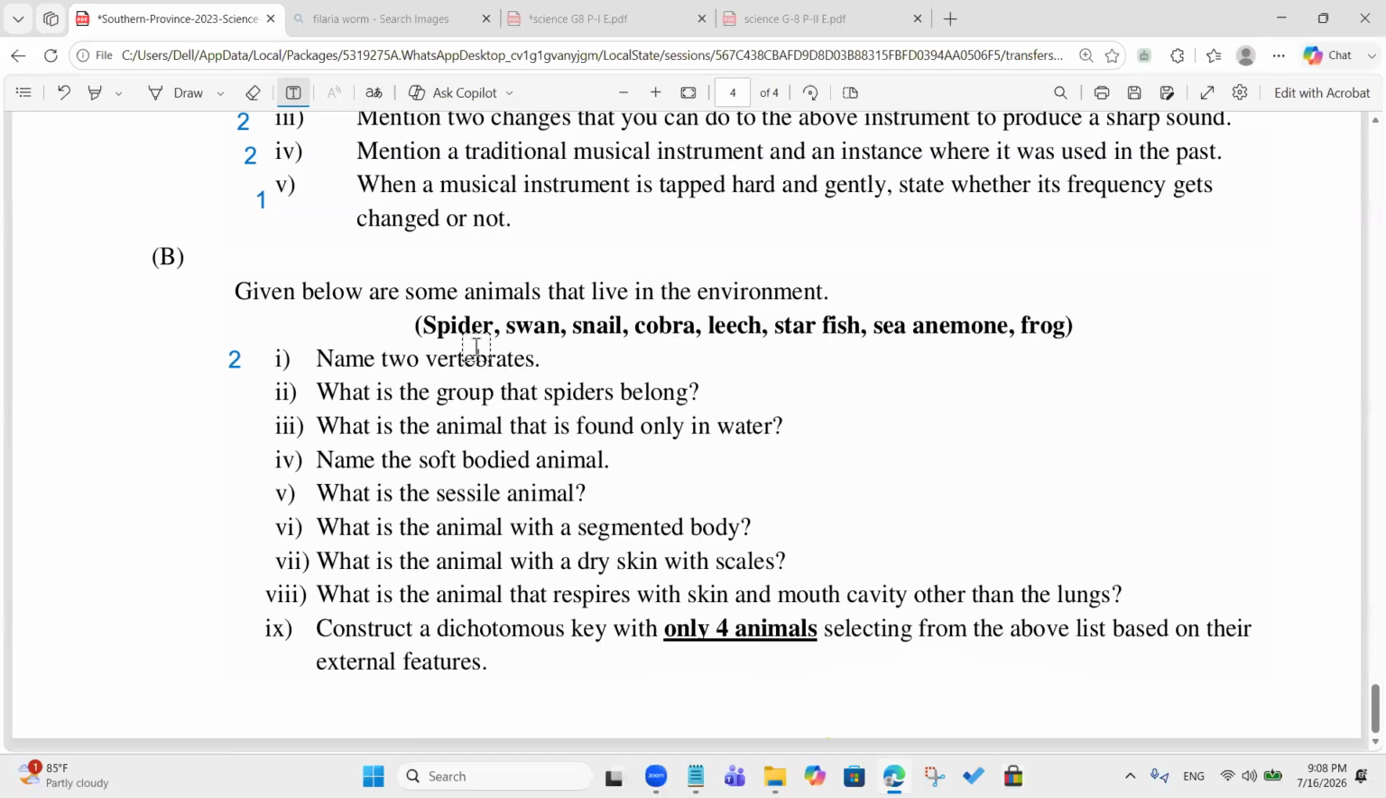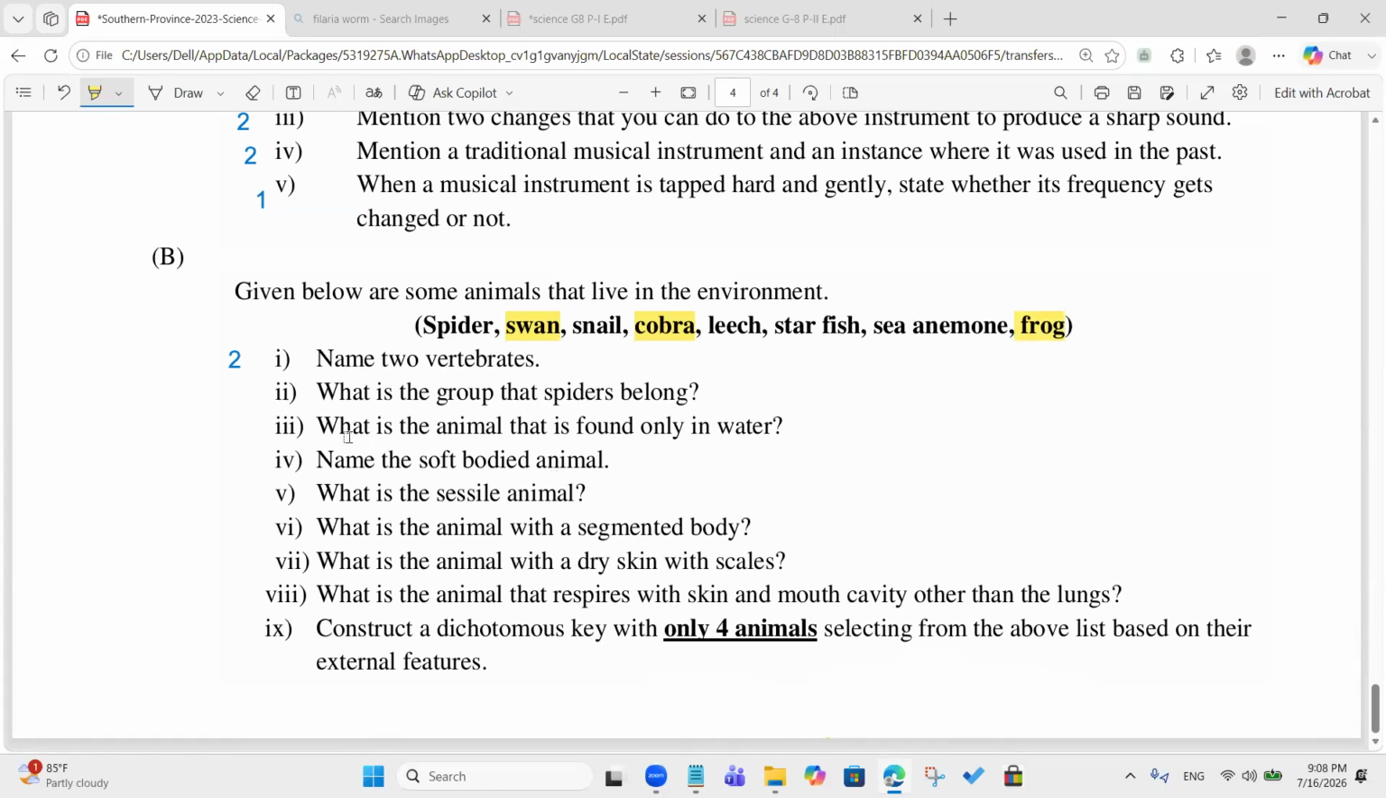Spider, vertebrate or invertebrate? Invertebrate. Swan, vertebrate. Cobra, vertebrate. Snail, invertebrate. Leech, invertebrate. Starfish, invertebrate. Sea anemone, invertebrate. Frog, vertebrate. So you can write 2 of them, right?